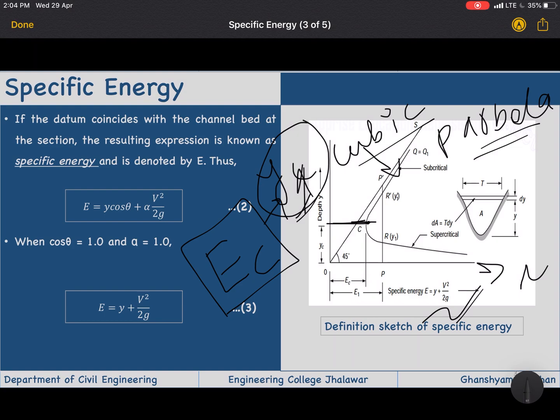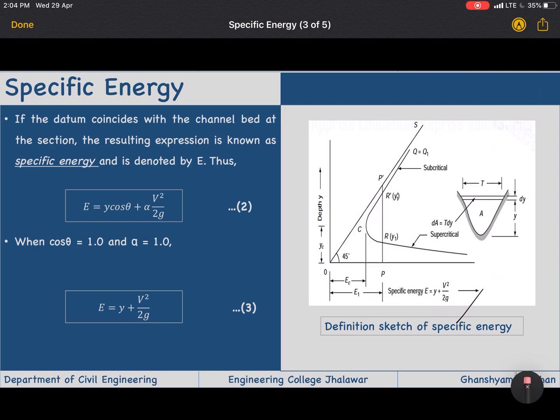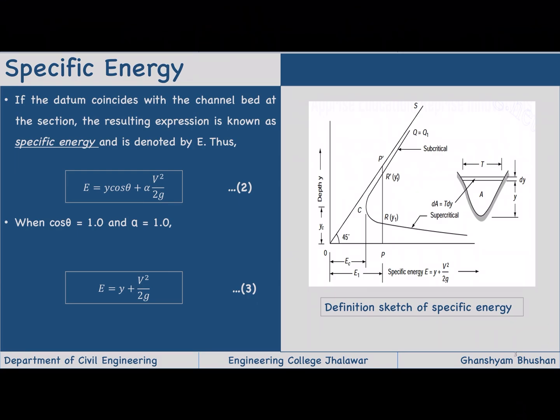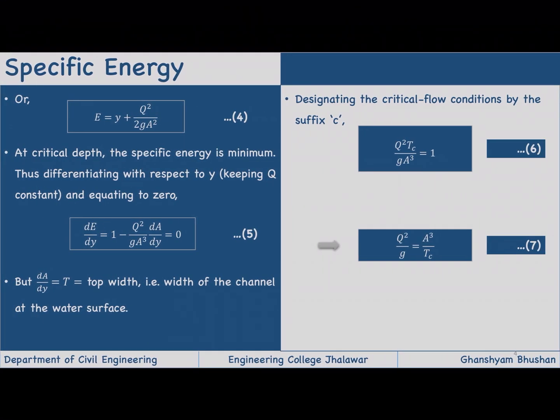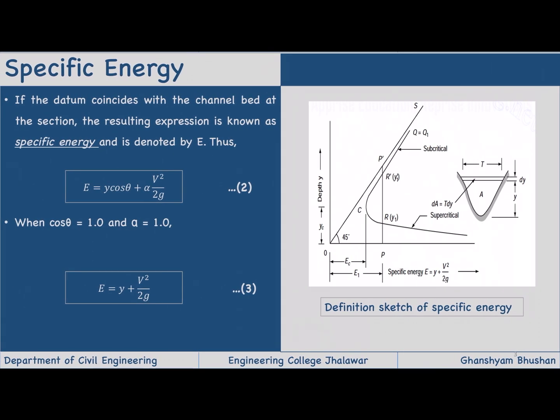As you can see, the energy is the same for these two depths, so these are termed as alternate depths. In the introductory lecture I told you about this alternate depth concept, and here you can see it by the graph also. Alternate depth means the energy is the same for two different depths. So if for two different depths we have the same energy, then those two depths are termed as alternate depths. As you have seen from the diagram, for critical flow the energy will be minimum.